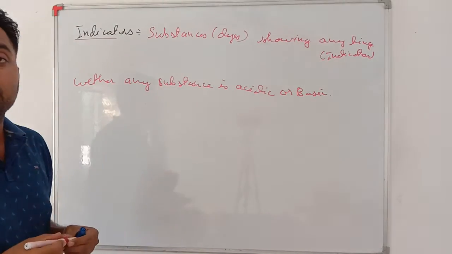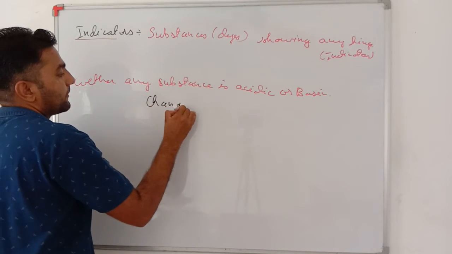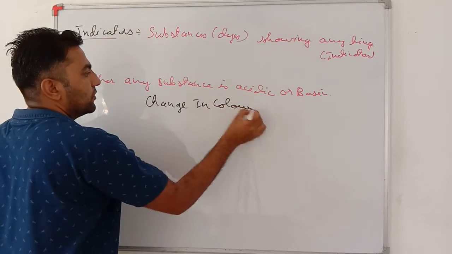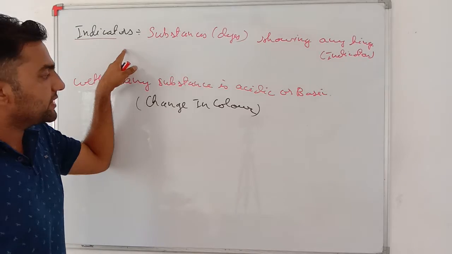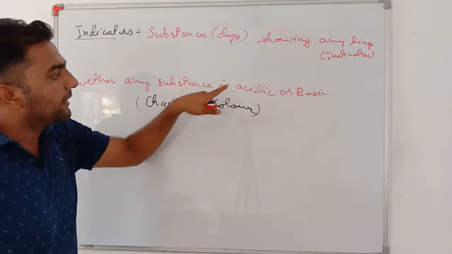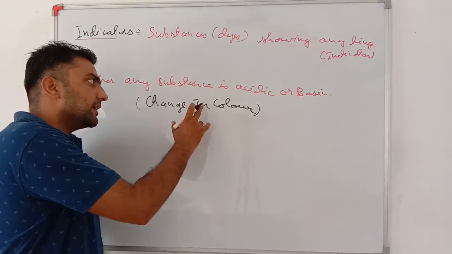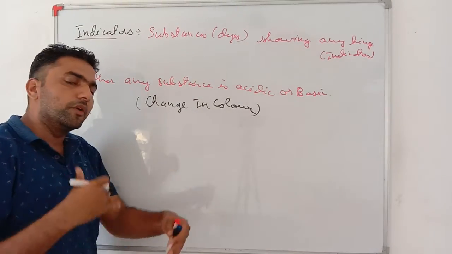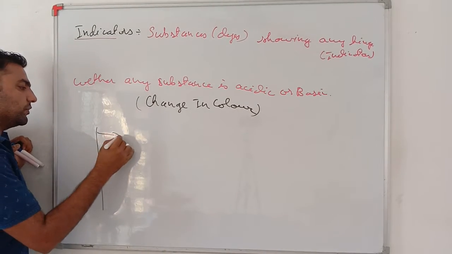Generally, this hint is given in the form of a change in color. Indicators are substances which change their color in acidic or basic medium. Don't worry, we will go through the indicators one by one. We will see three natural indicators.